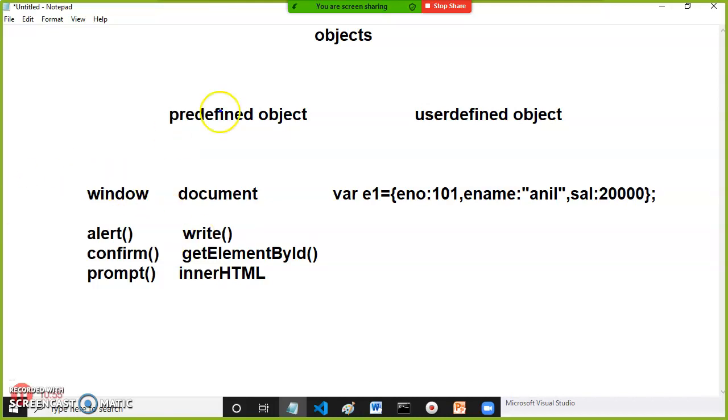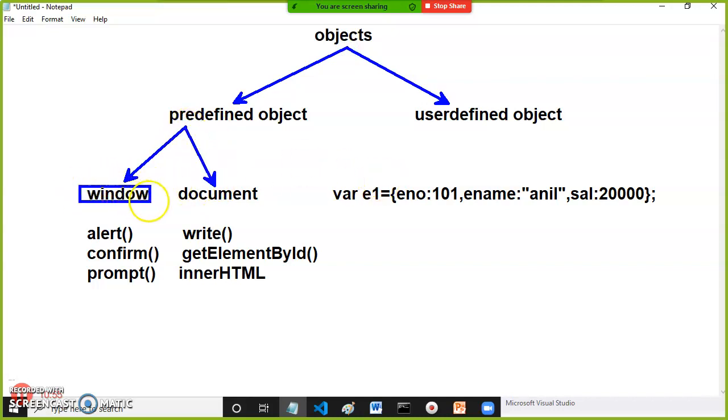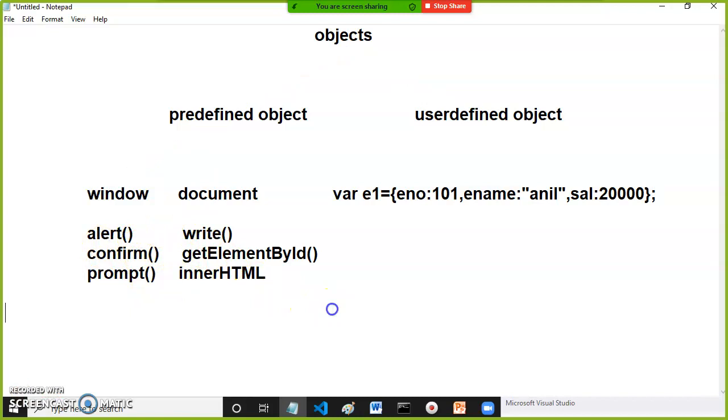So generally in JavaScript, objects are basically divided into two types. One is predefined objects, the other is user-defined objects. Predefined objects are again divided into two types: the window object as well as the document object. Again, a lot of other objects are there. The syntax to access these predefined functions is object name dot function name of.